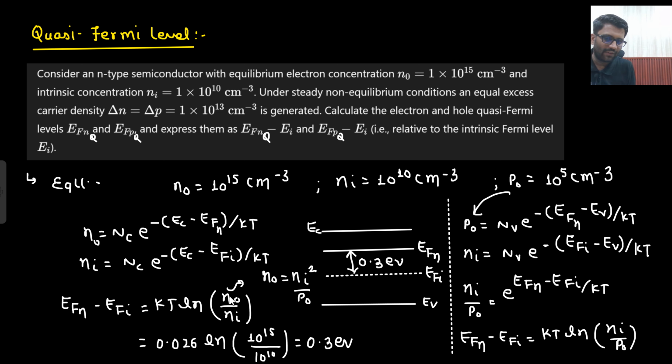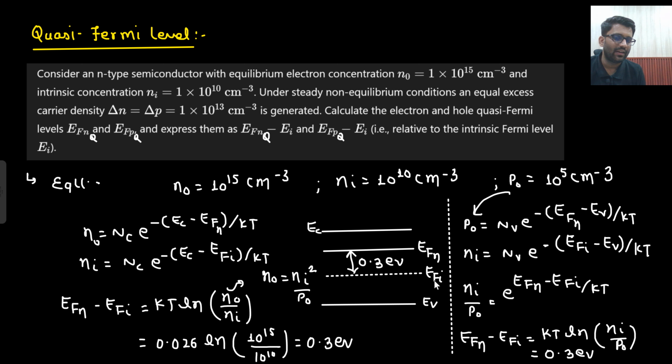So if I put this here, what will I get? Ni by P naught. The same formula I am getting here. Basically, if you solve this, the same answer you will get, which is 0.3 electron volt. And it is pretty obvious as well, no? Because we have seen that for N-type semiconductor, if I draw the energy band diagrams, then conduction band, valence band, intrinsic Fermi level, and your Fermi level will be near to your conduction band.